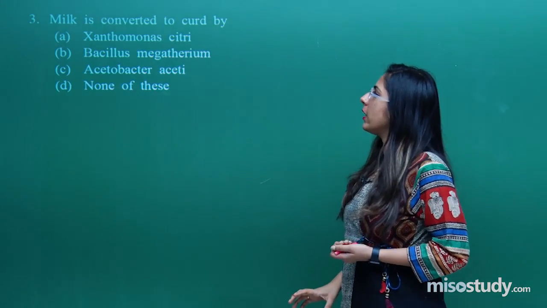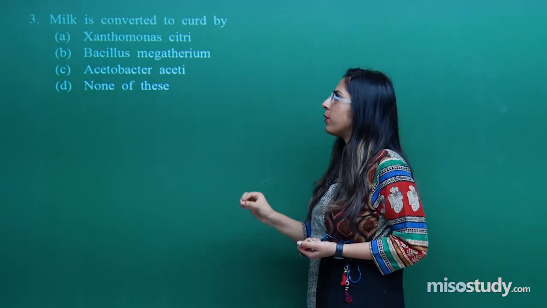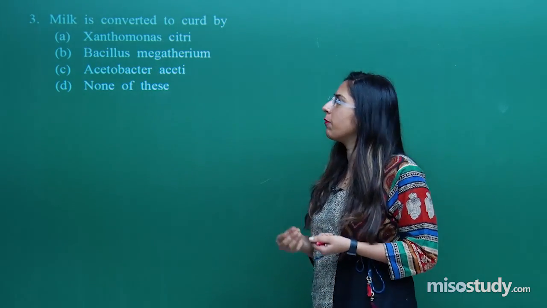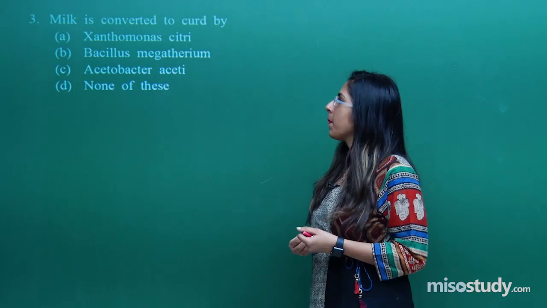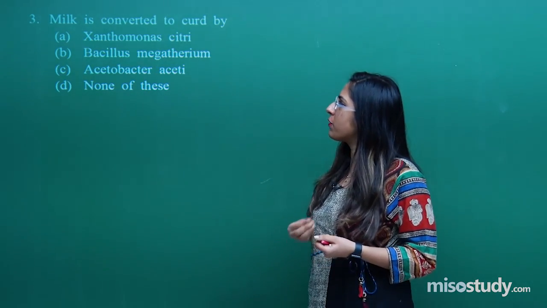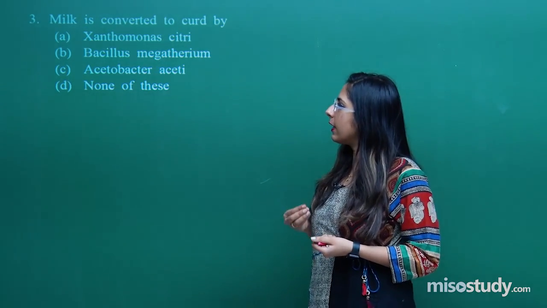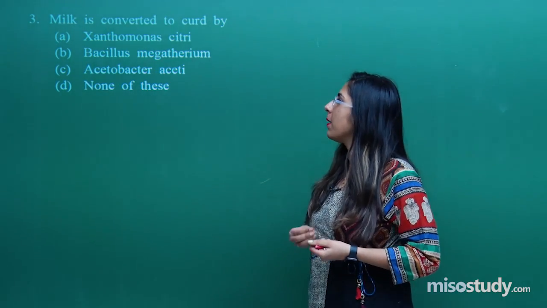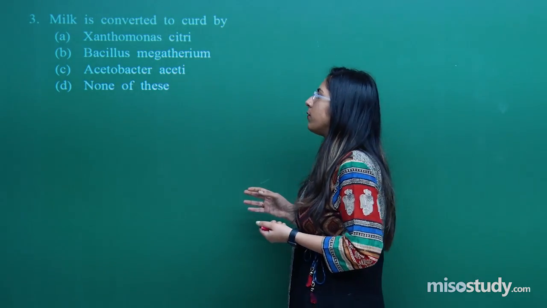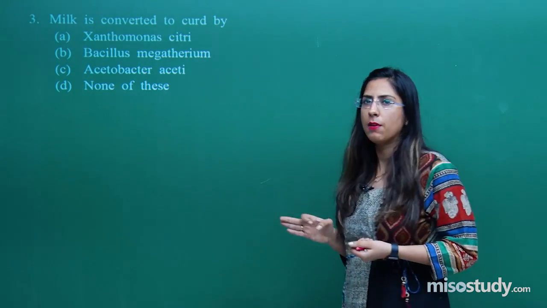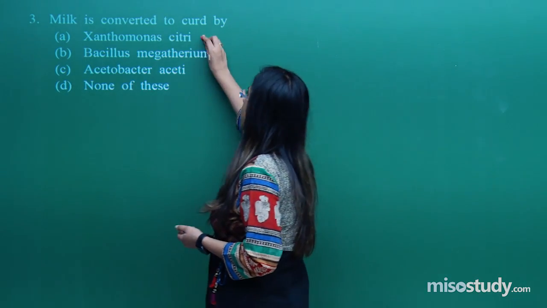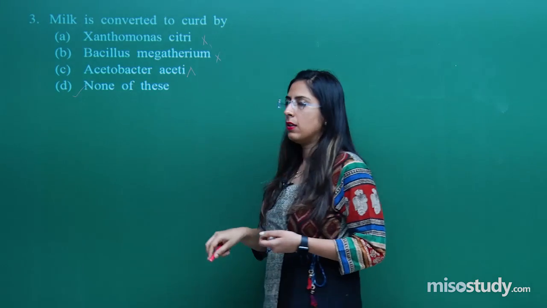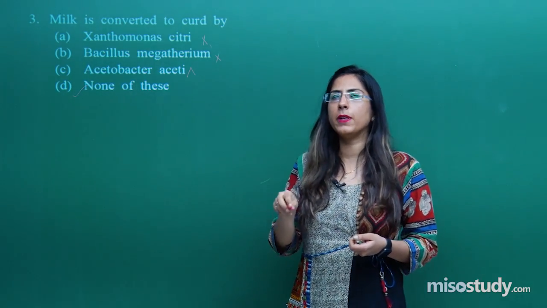Milk is converted into curd. This is a normal process in every house; we make curd from milk. Now, what are the different bacteria responsible for making curd? They have given certain examples: Xanthomonas citri, Bacillus megatherium, Acetobacter aceti. None of these help in the formation of curd. So the first one is wrong, the second is wrong, the third is wrong. That means D is correct.